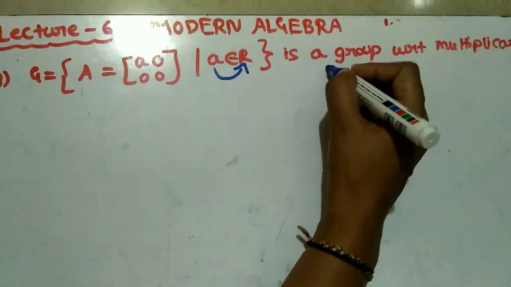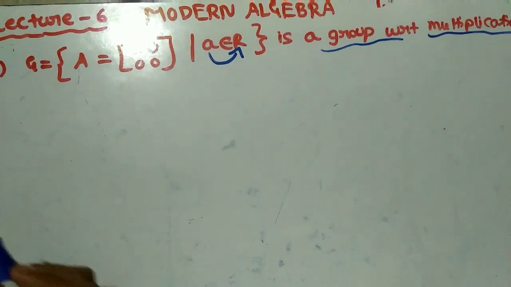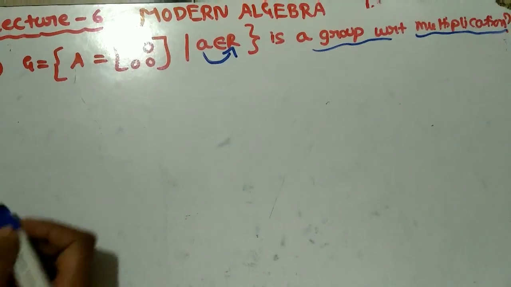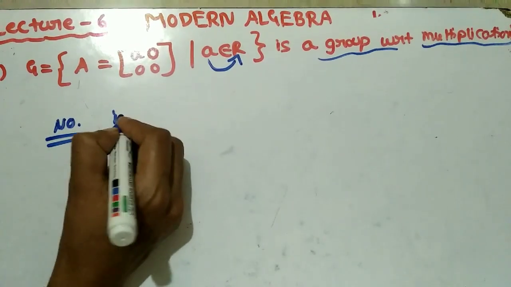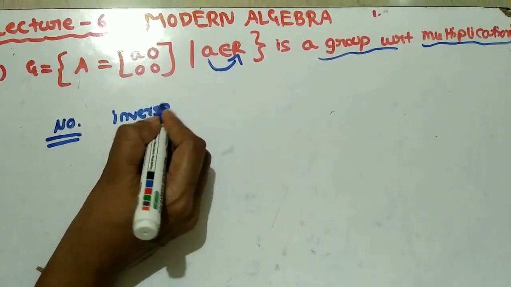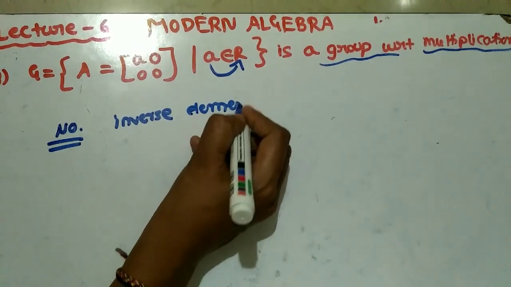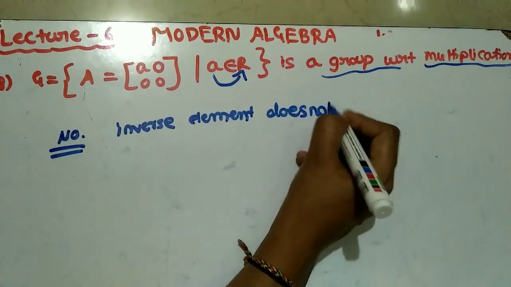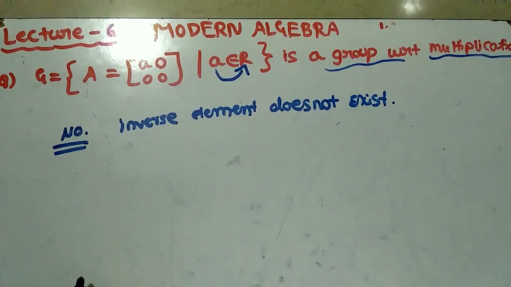So then, is this a group with respect to the multiplication operation? They are asking this. Is this a group? What do you say? Of course not. Why? Because the inverse element does not exist, dears. So why does the inverse element not exist?